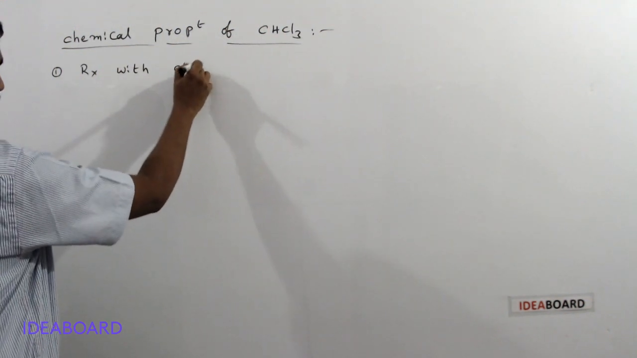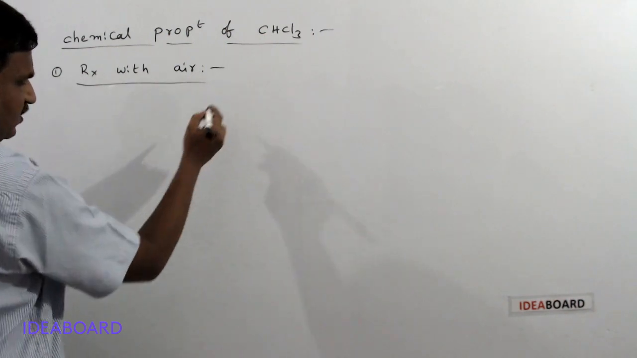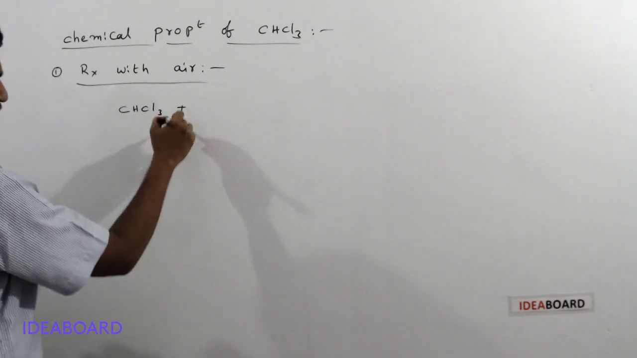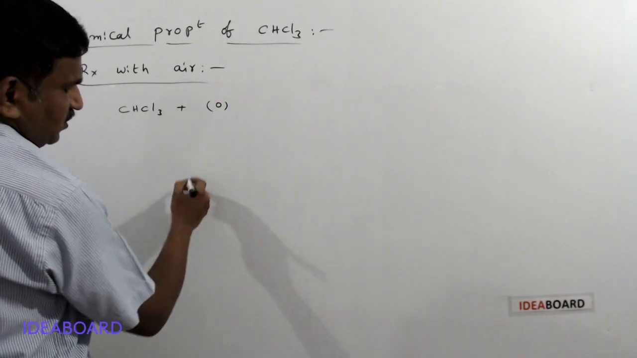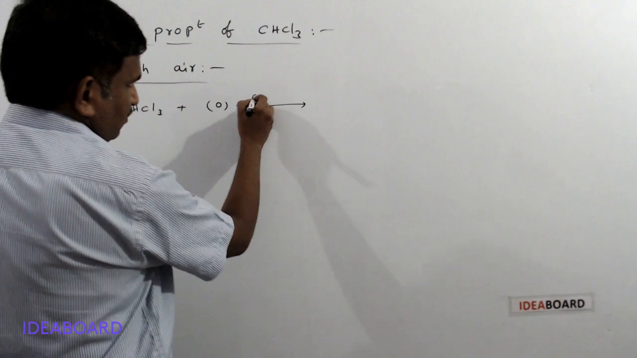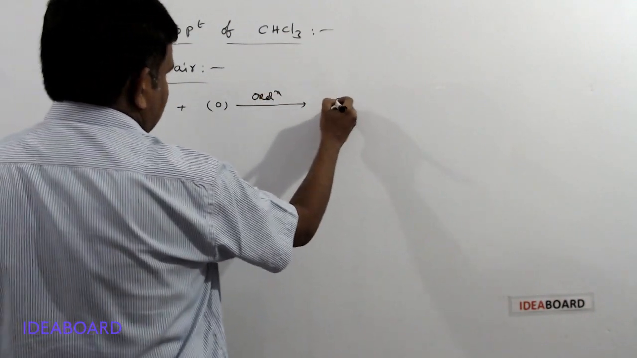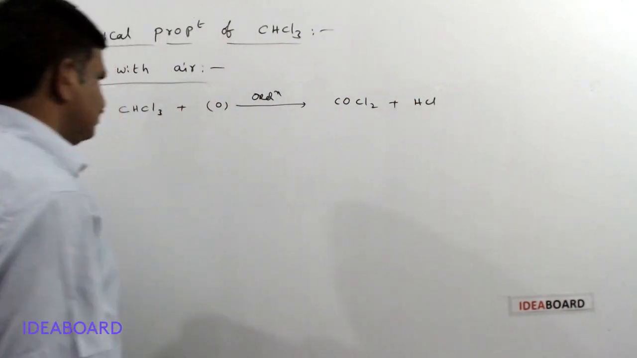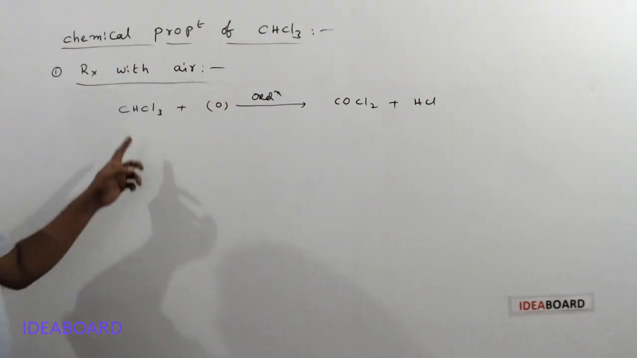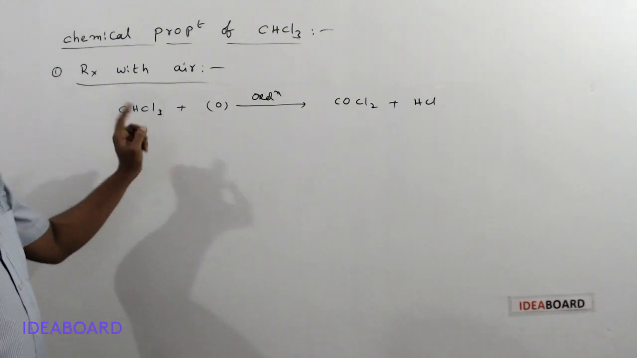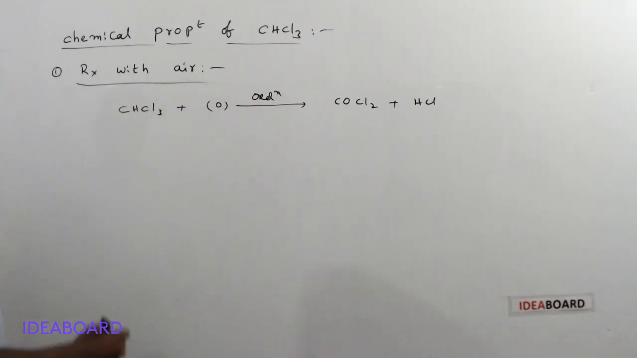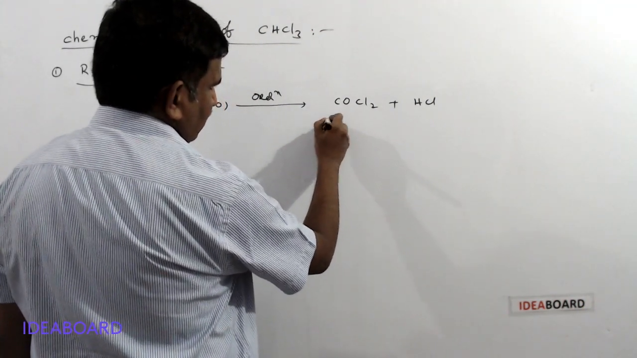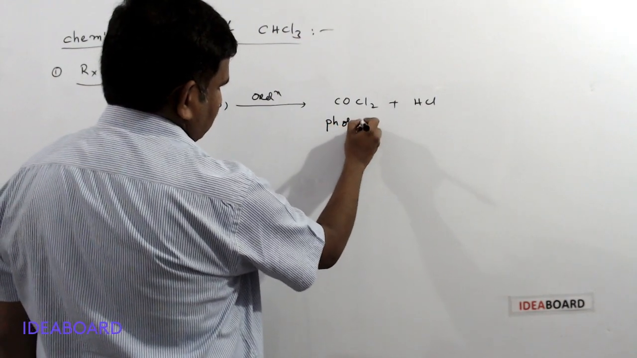When it is kept in atmospheric air for a long time or if it is exposed to sunlight, chloroform undergoes oxidation very easily. It forms COCl2 plus HCl. Here COCl2 is formed and HCl is removed. The COCl2 is called carbonyl chloride, or it is also called phosgene.